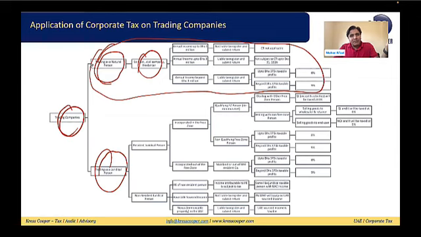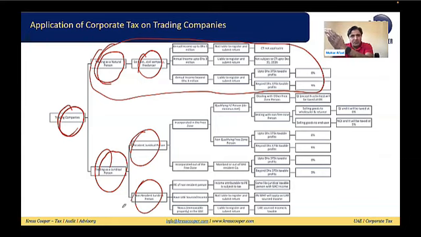Now the juridical person, because the qualifying free zone person can be only a juridical person. Now the trading company is a juridical person. If the trading company is a juridical person, there is a possibility of resident juridical persons or non-resident juridical persons. If the person is a resident juridical person, there is a possibility they are in the free zone or out of the free zone. If they are in the free zone, there might be a qualifying free zone person or a non-qualifying free zone person.